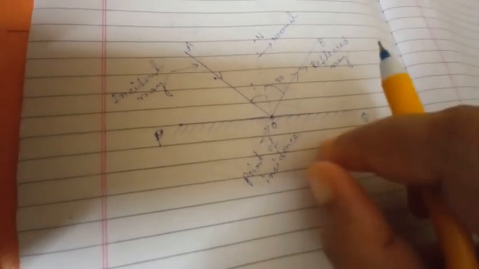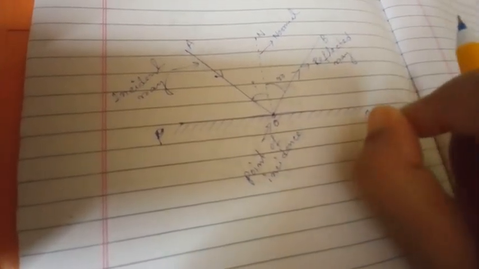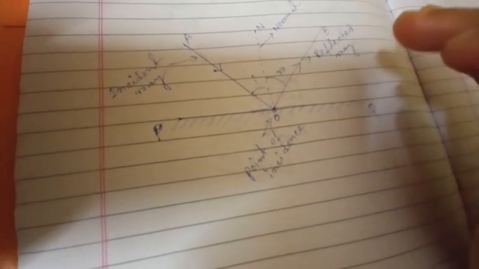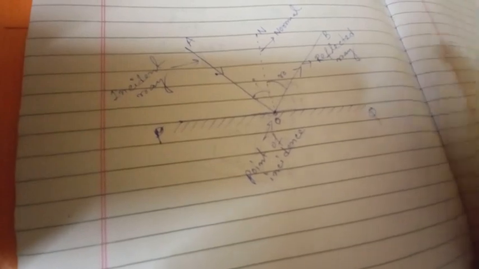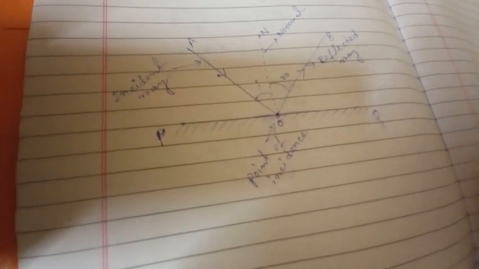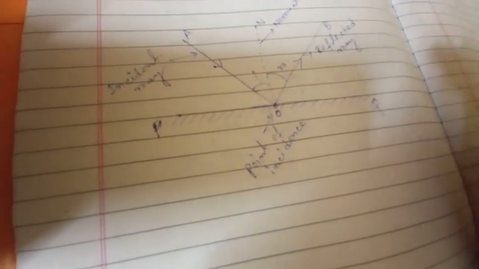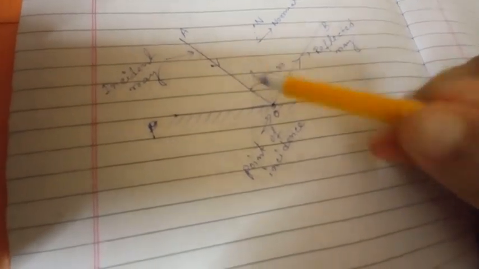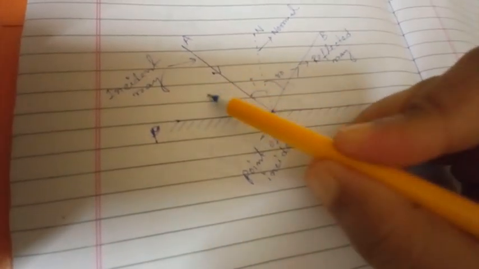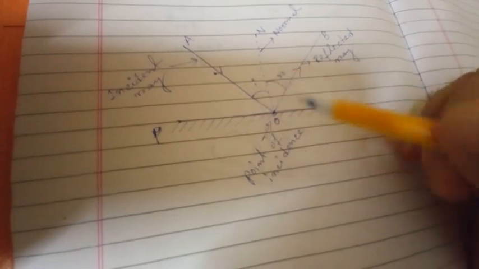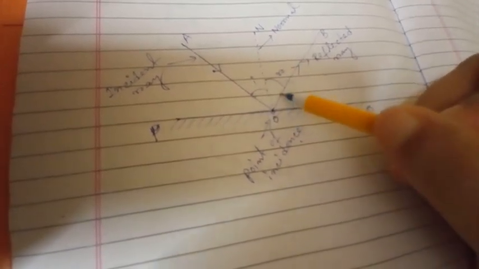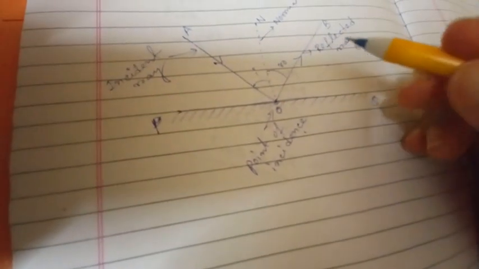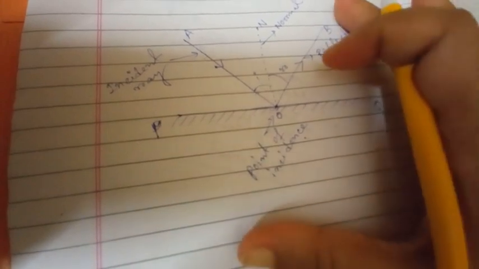So we have to choose only that as a reflecting surface that actually sends back the rays of light falling on it into the same medium. That is called a reflecting surface. So: reflecting surface, incident ray, reflected ray, normal, point of incidence, angle of incidence, and angle of reflection. These are the terms related to reflection, and we have to know them.